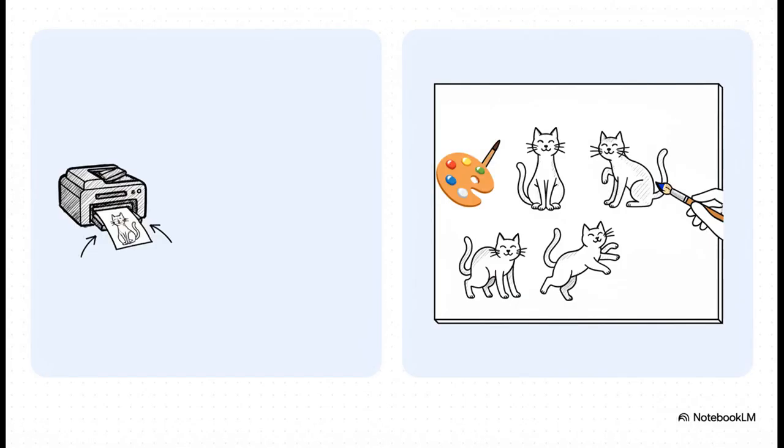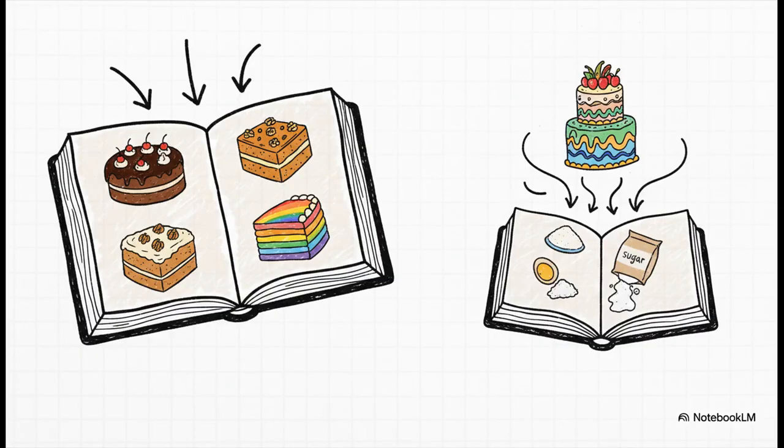A standard autoencoder, that's what we see on the left, it's basically like a really good photocopier. It learns to copy an input as perfectly as it can. But a VAE, on the right, well, that's more like an artist. It doesn't just copy the images it sees. It learns the idea of the image, which allows it to create an endless variety of new works in that same style. Here's another way to put it.